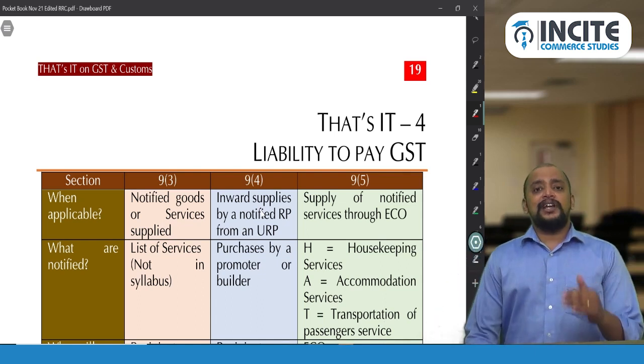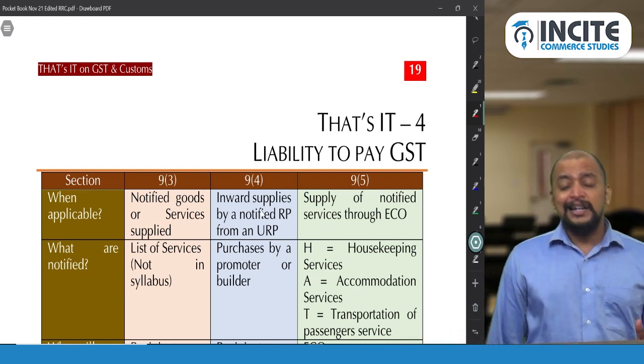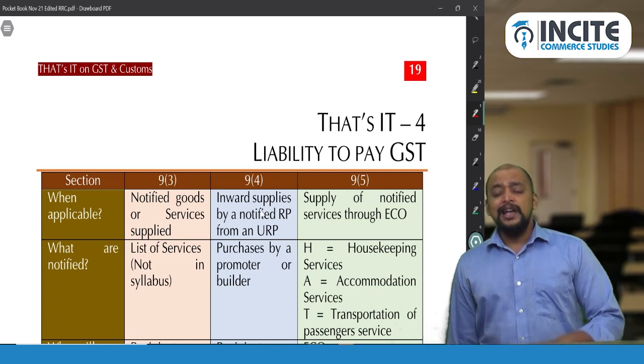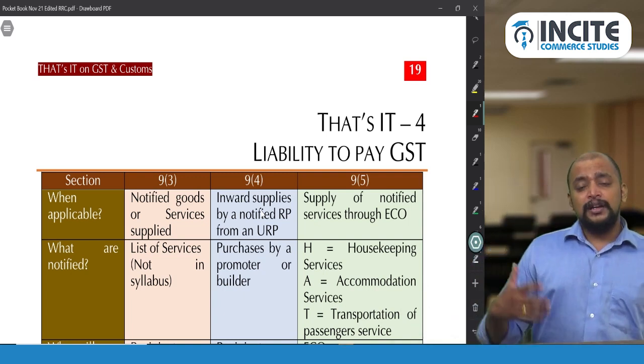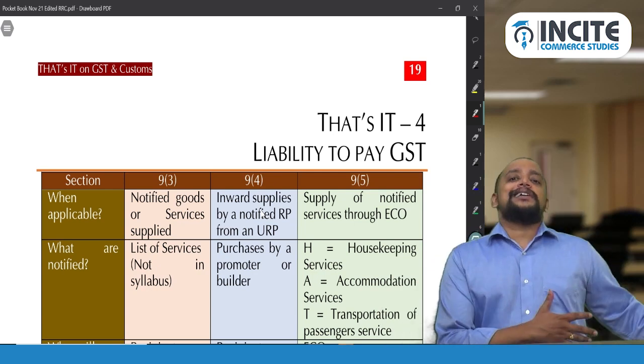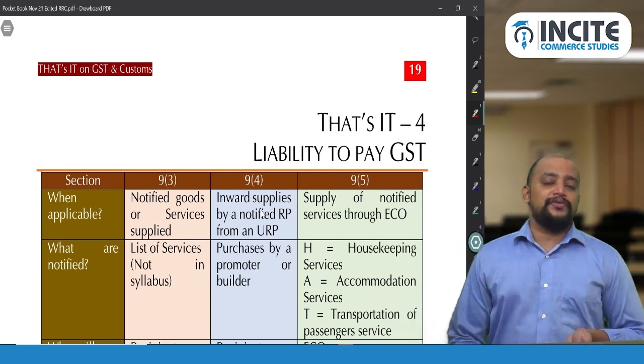Section 9 subsection 1 says that in case of alcoholic liquor for human consumption, there is no GST, and that is excluded from the ambit of levy. Permanently it is excluded. So the old indirect taxes called state excise duty, CST and VAT will continue.